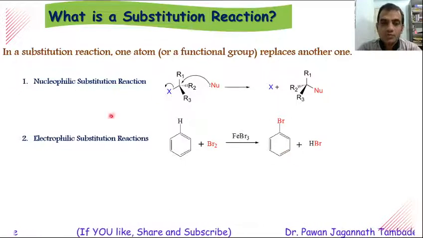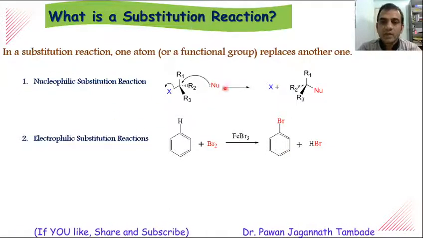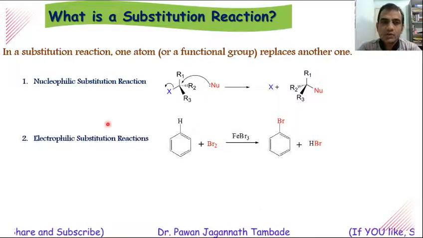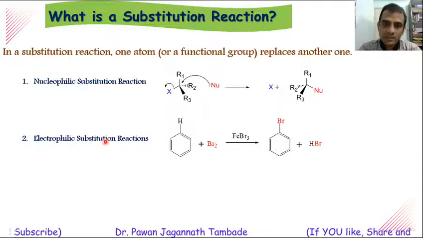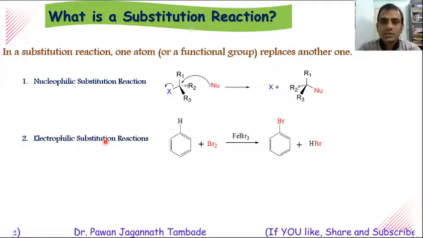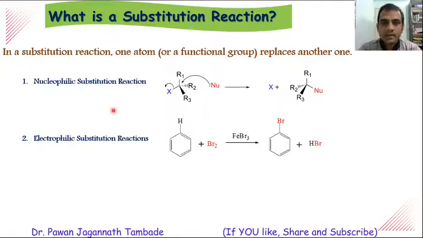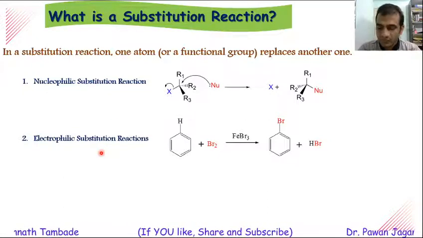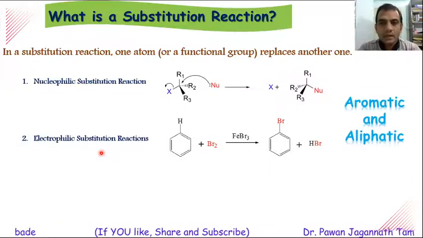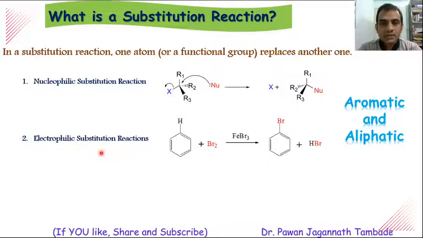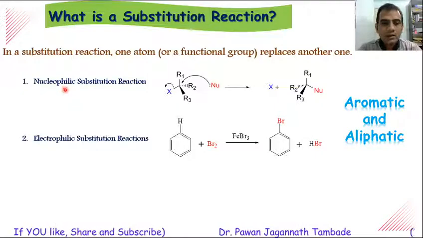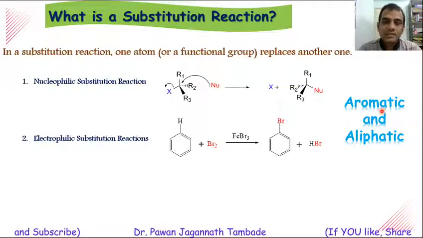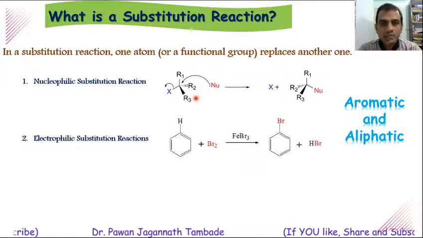So in case of substitution reaction, depending upon whether we are using nucleophile or electrophile for substitution, there are two different types. One is nucleophilic substitution and the other is electrophilic substitution reaction. These nucleophilic as well as electrophilic substitution reactions are further of two different categories depending upon the substrate. If the starting material in nucleophilic substitution reaction is aromatic, then it is called aromatic nucleophilic substitution reaction.